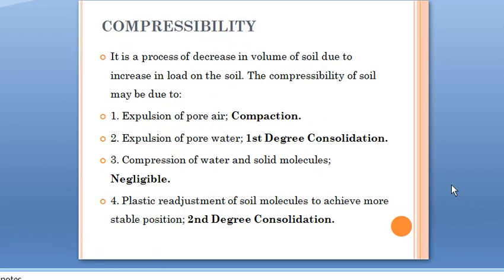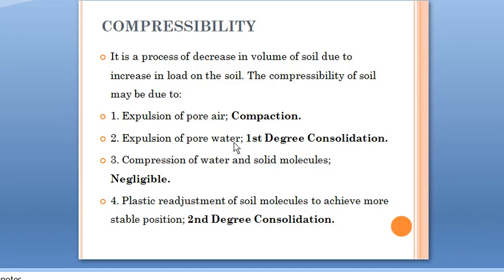Next, compressibility. What is compressibility? It is the process of decrease in volume of soil due to increase in the external load on the soil. This compressibility of the soil may be due to expulsion of water, expulsion of air, or plastic readjustment of soil particles, etc. Based on this, compressibility is classified into different categories.